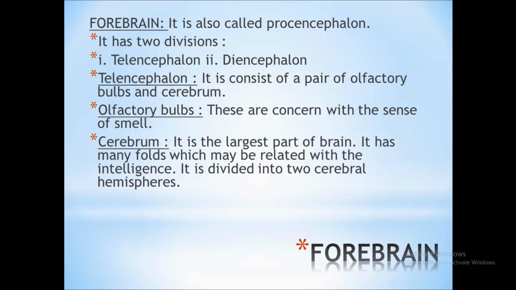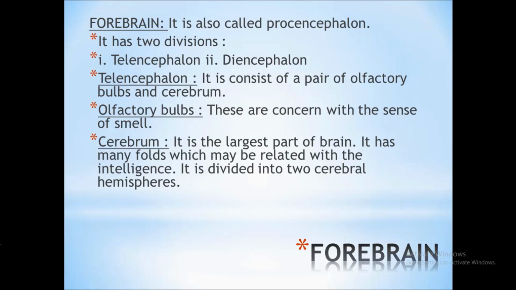The telencephalon consists of a pair of olfactory bulbs and cerebrum. What are the olfactory bulbs? Olfactory bulbs are concerned with the sense of smell.